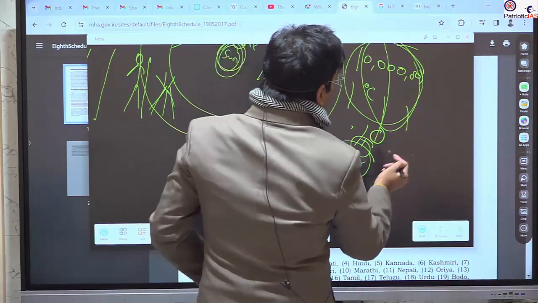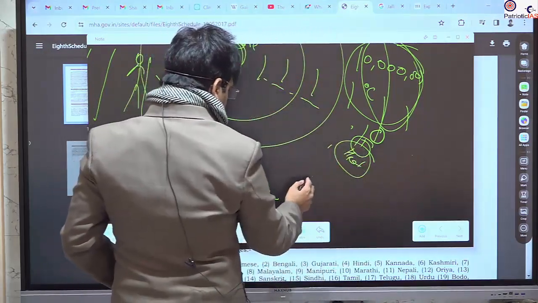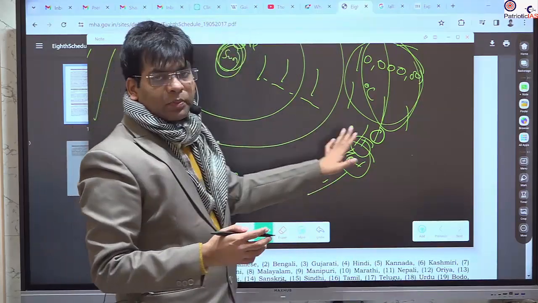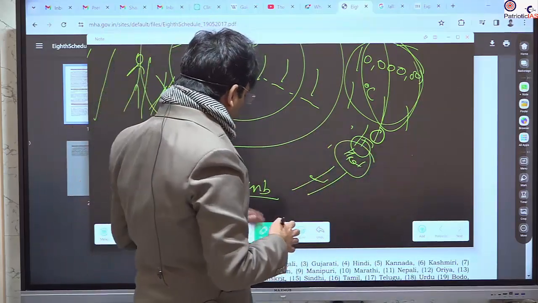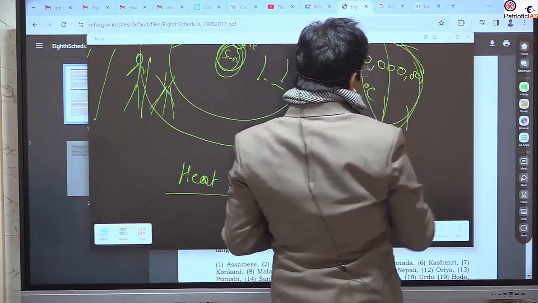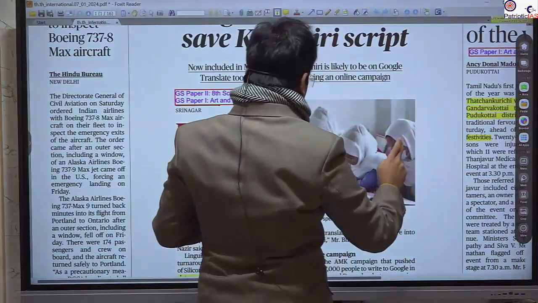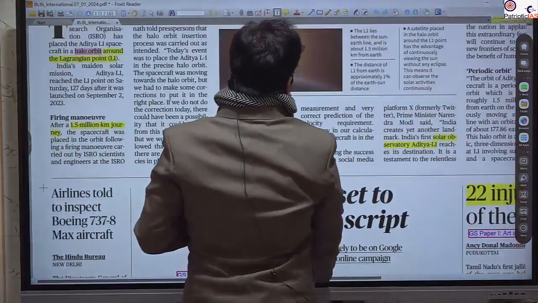So this is the basic explanation that has been given with respect to the heat bomb and the high energy at this particular layer. So this is all about this article. I think we have covered this article in a very extensive manner.